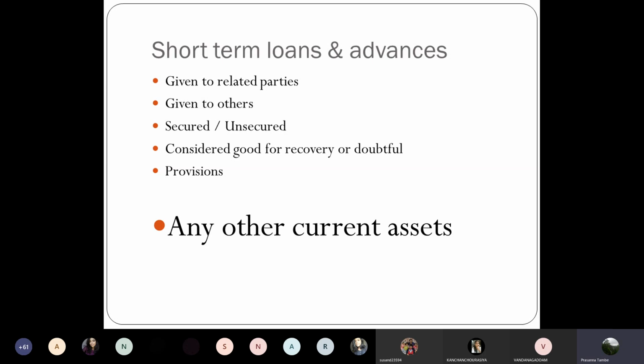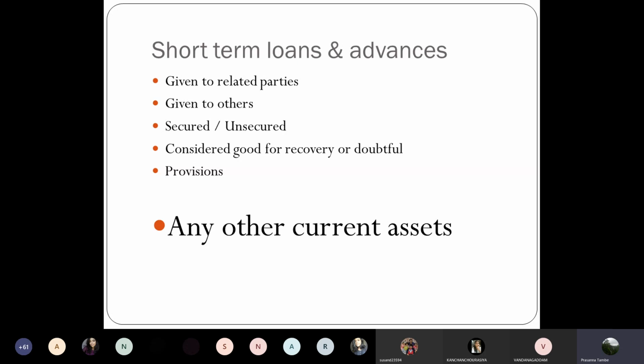And if you have any provision made for such doubtful loans and advances, such provision against doubtful loans and advances should be deducted from such balances. So that information about doubtful loans and advances and reduction on that account will also be shown under the same head over here. Apart from that, if you have any other current asset, that will also be shown over here. In case you have any other current assets which are not fitting into any of the earlier subgroups, then that can be considered here.